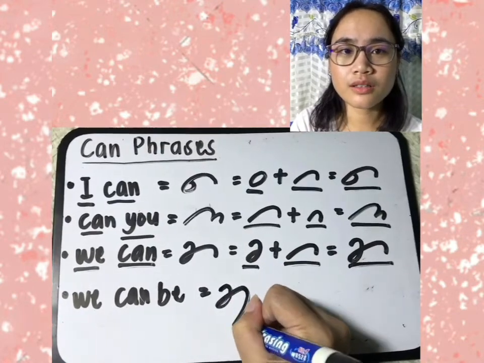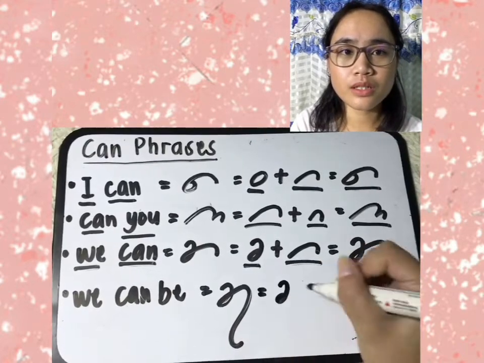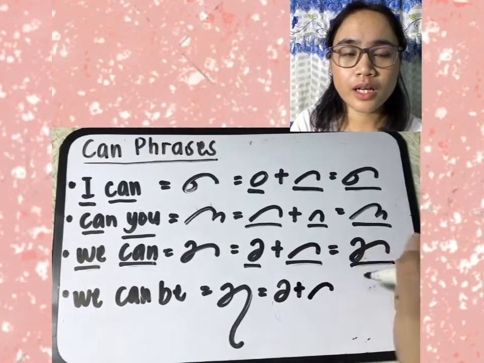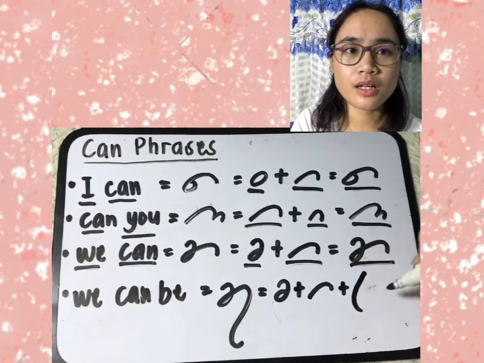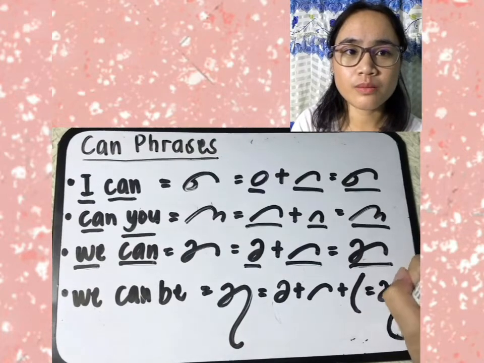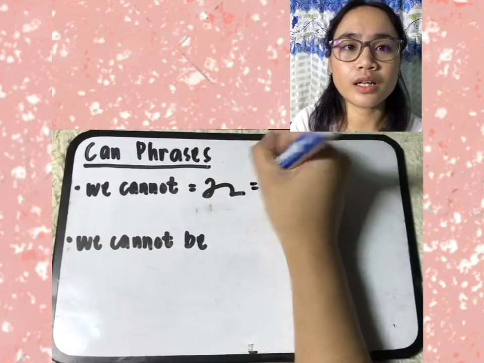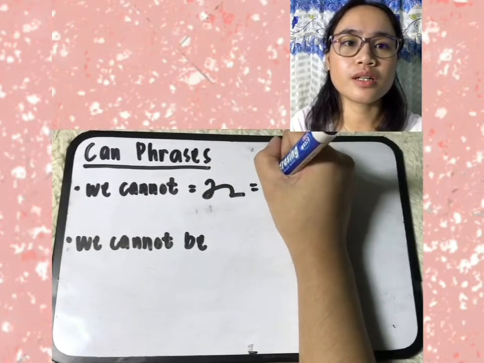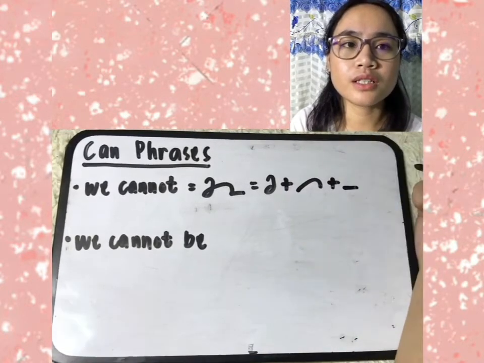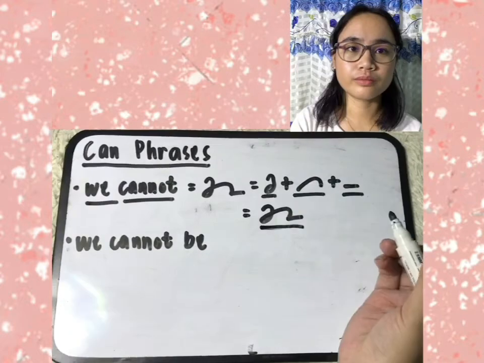UE plus can, represented by a short forward over curve, then B is represented by a long downward left curve. So "we can be." Next is "we cannot." We is represented by UE, then can by a short forward over curve, then not, rather, is a short forward straight line.